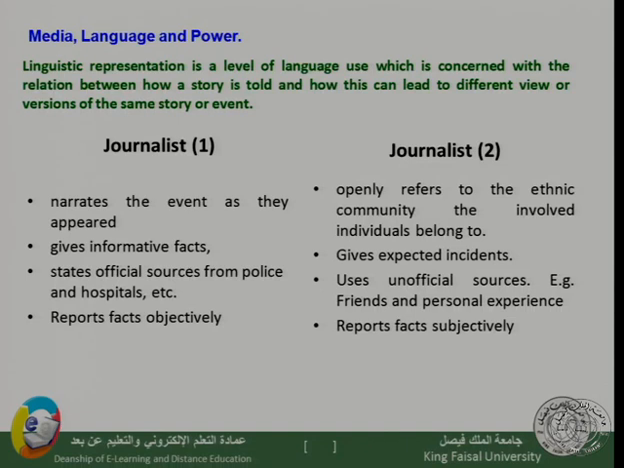So his report is based on information taken from official sources, and whatever he reports is reported objectively. On the other hand, another journalist might openly refer to the ethnic community the involved individual belongs to. For example, he says the person who caused the accident is American, or Jewish, or Syrian, etc. So he concentrates on the ethnic background of the person involved in the accident.